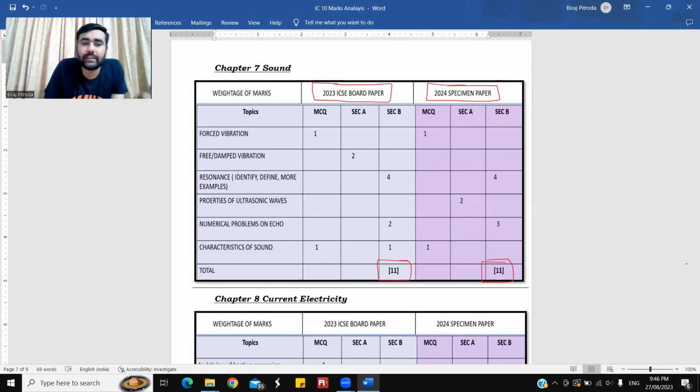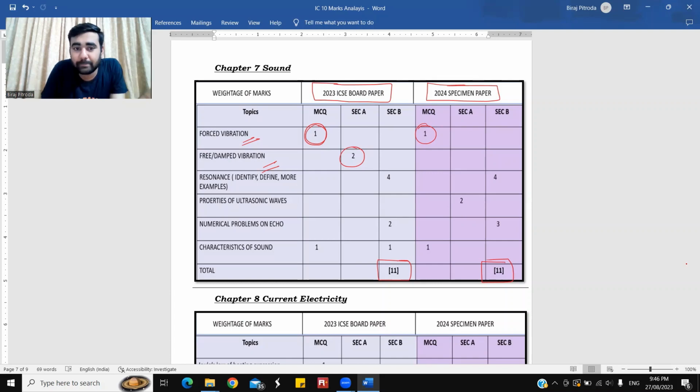First question, forced vibration had an MCQ of 1 mark in both the papers. Free vibration and damped vibration, 2 marks. How they will ask us: either one of them will be given as a graph. You need to observe the waveform, observe that diagram, and then relate the answers from that diagram. Resonance, very important.